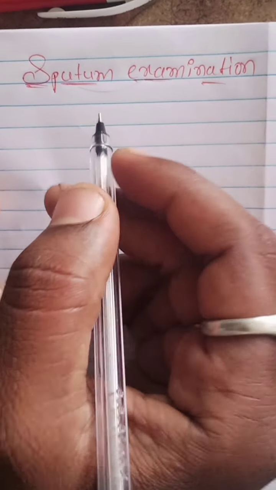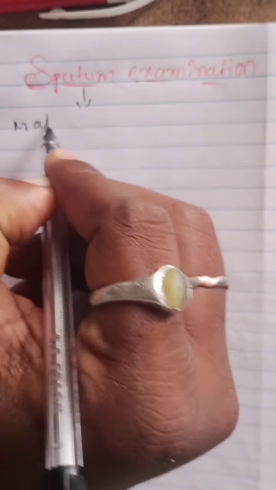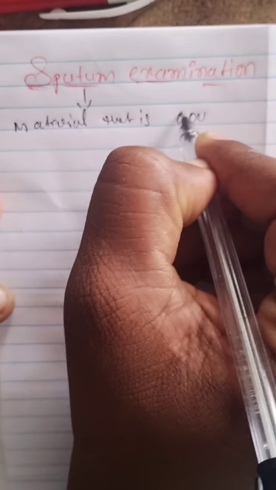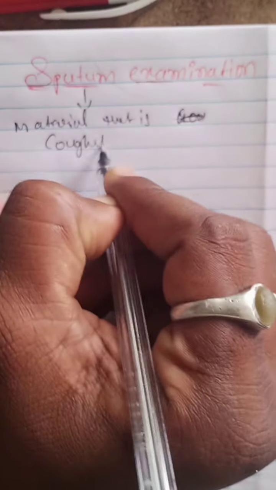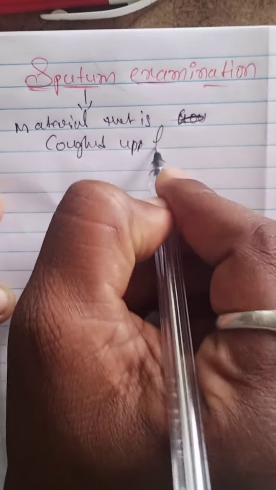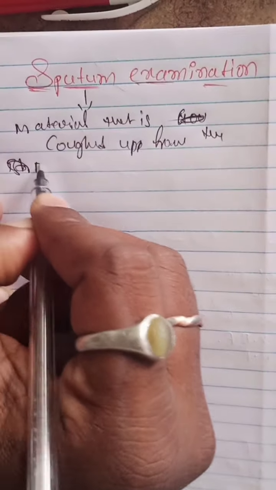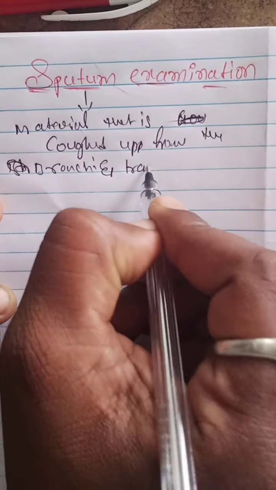So, what is sputum? Sputum is a material that is coughed up from the bronchi and trachea.